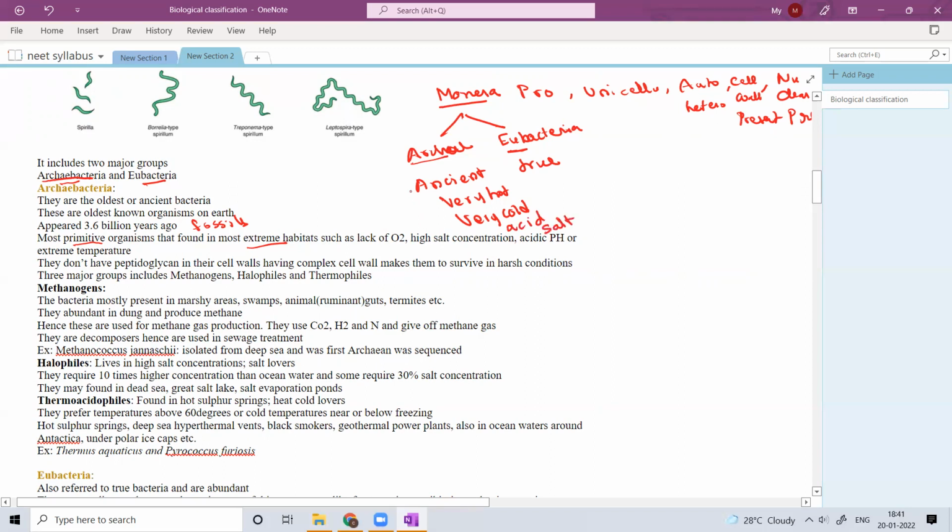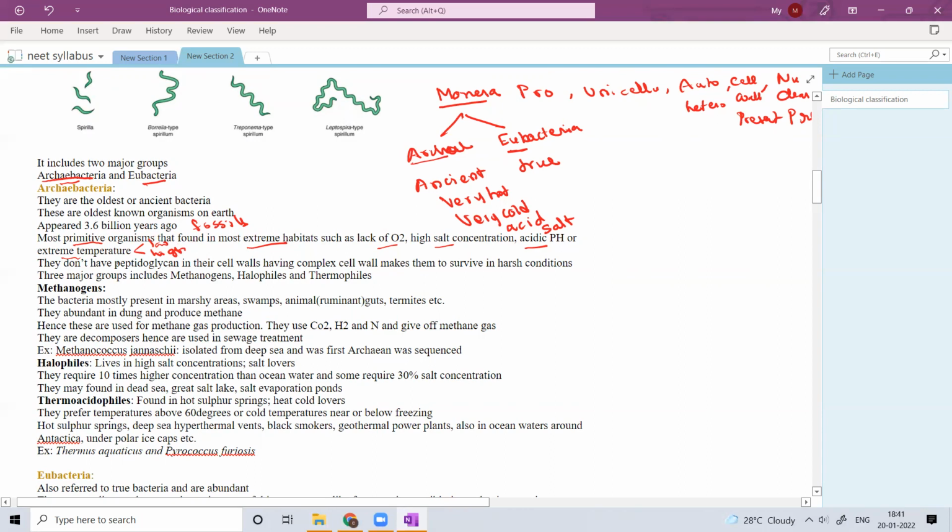All these are extreme environments. So in those extreme habitats, such as lack of oxygen, high salt concentration, high acid concentration or acidic pH, and extreme temperature, it may be low temperature or high temperature. So these variants can be also there in which you can find the archaebacteria.